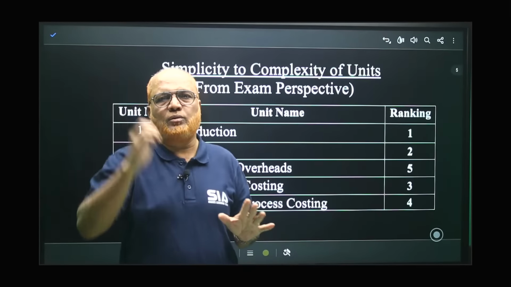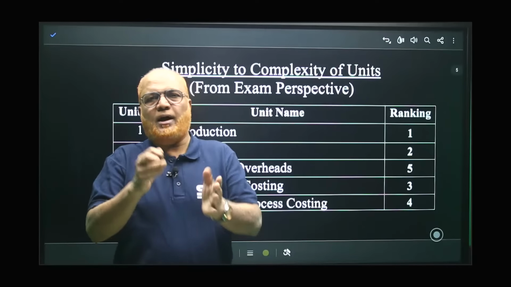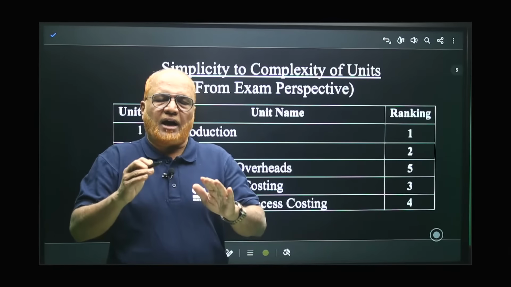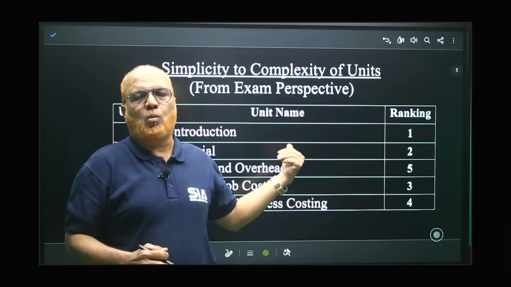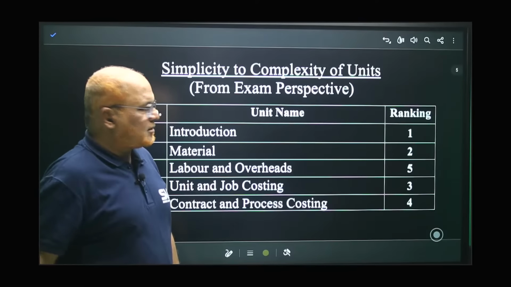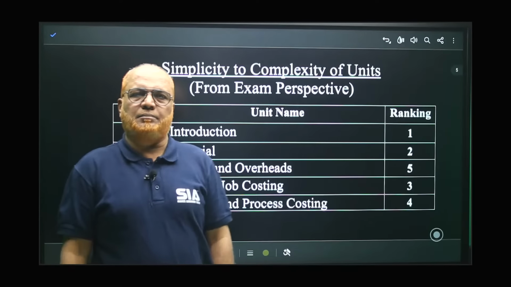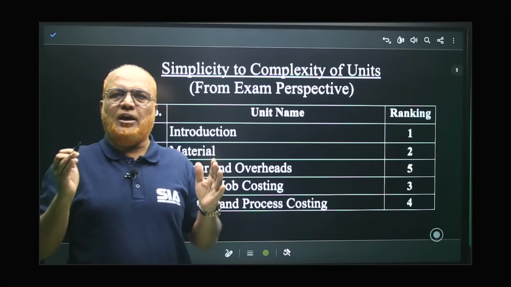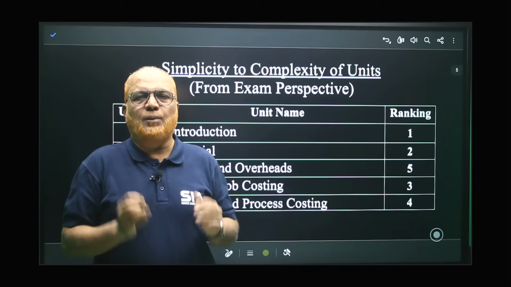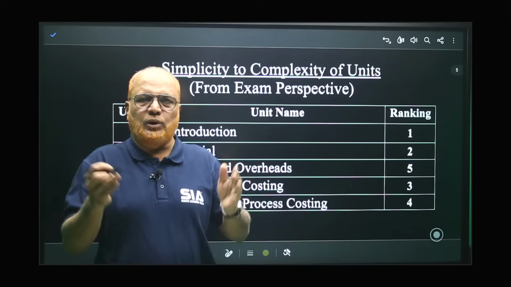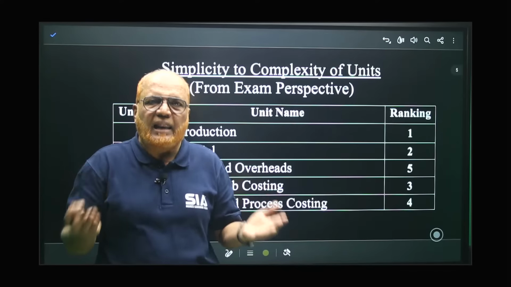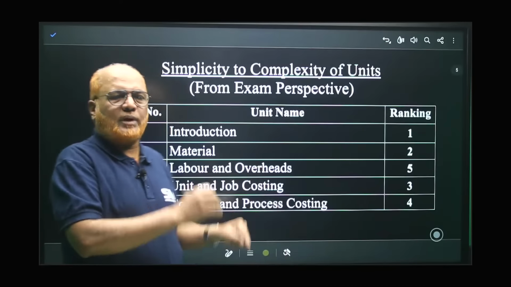Apart from that, you can visit the SIA app and also the SIA textbooks to get the answers for other questions on unit number 1, that is introduction to cost accounting. Then second rank I have given for material, because material is also a very important chapter and you can easily understand the problems on material by FIFO, LIFO, weighted average, EOQ, or stock levels. All these things I'm going to explain.